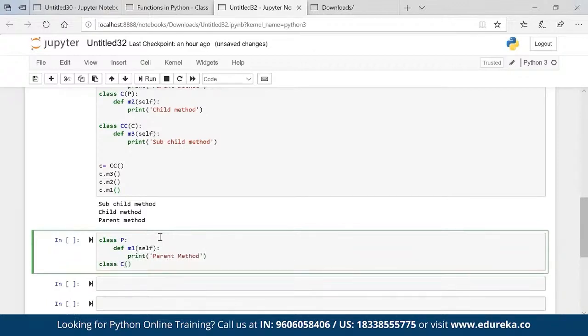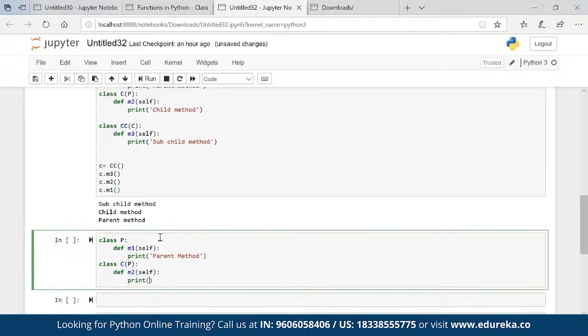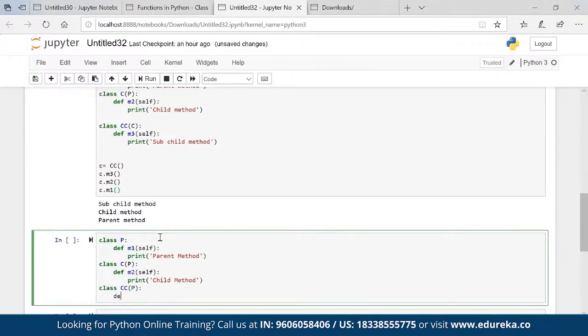Class C. I am giving property to this class C. Def M2 self print child method. Class CC of P, def M3 self print sub child method, right?